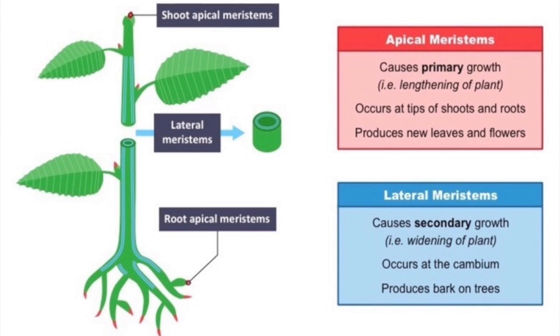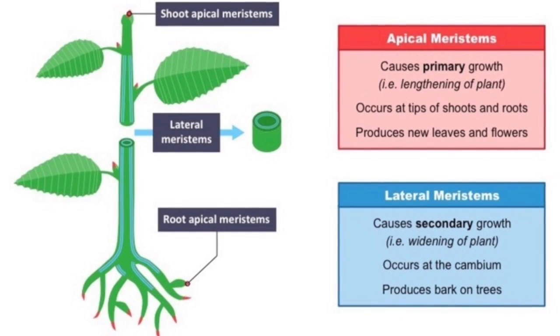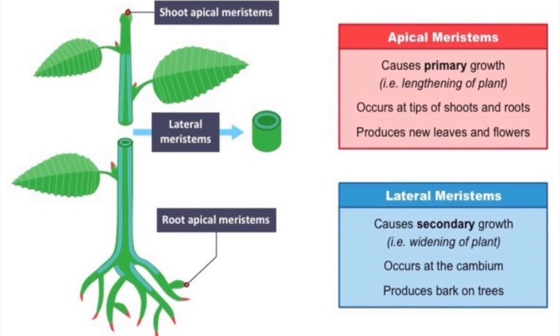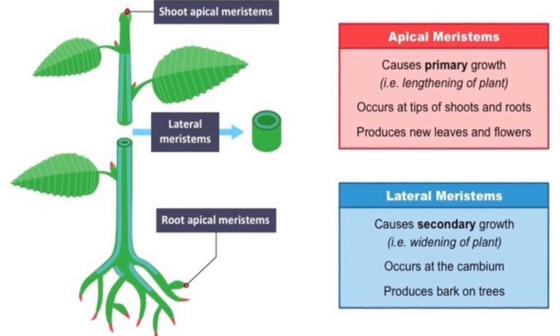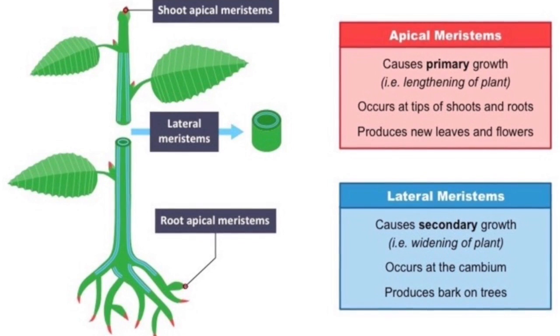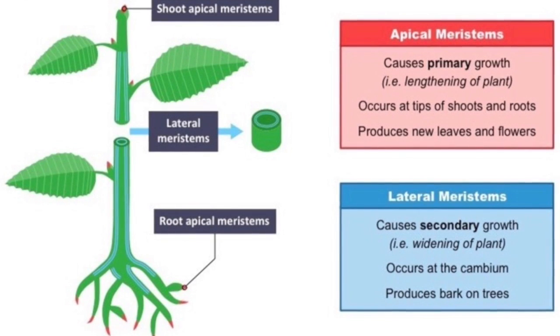Now we have apical meristems. They're at the tips of roots and the buds of the shoots of the plant. Cell division in the apical meristems produces the new cells, which enable plants to lengthen, and that's primary growth.